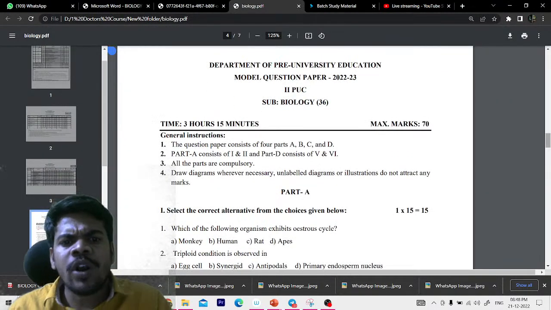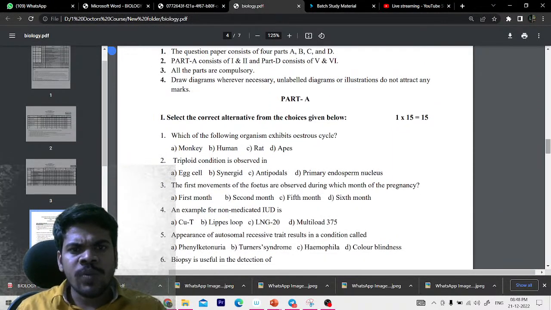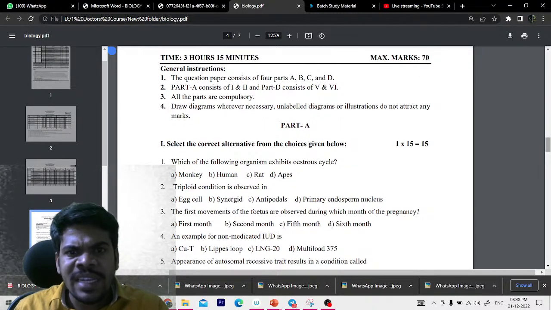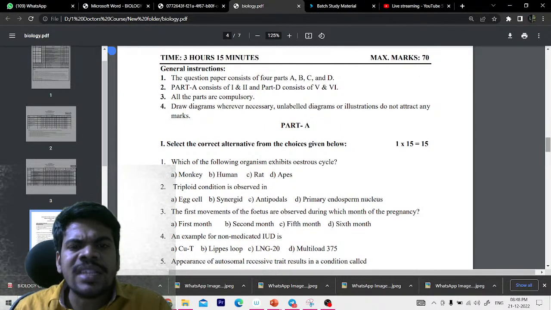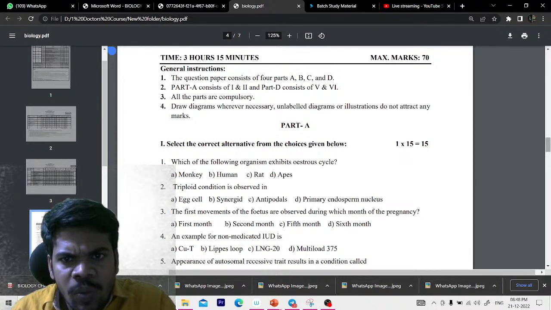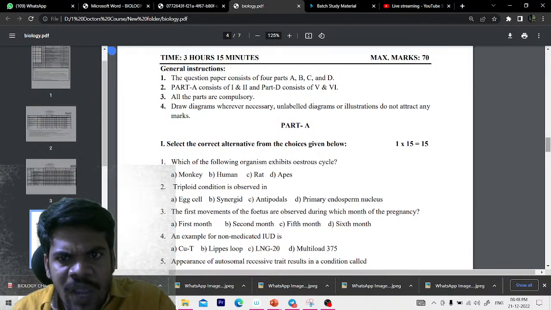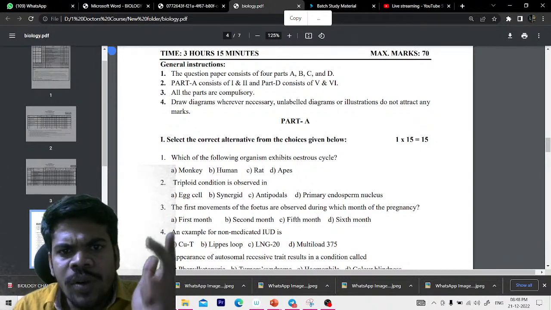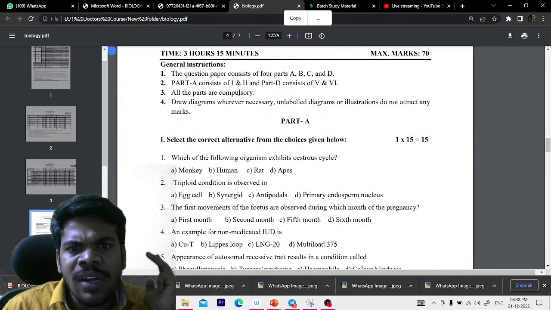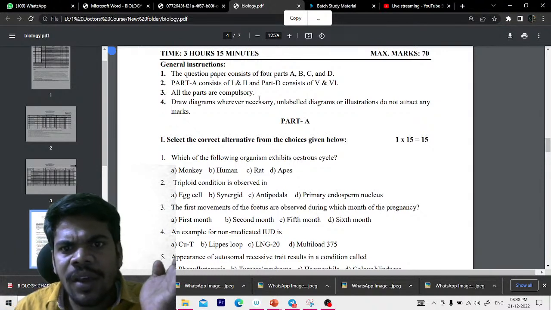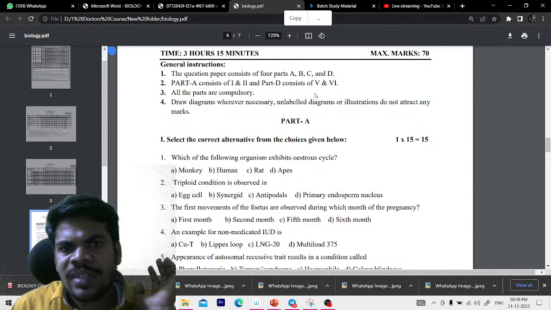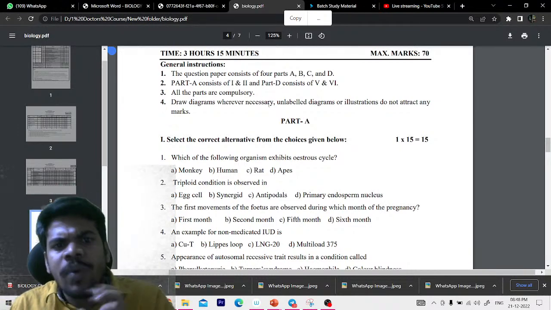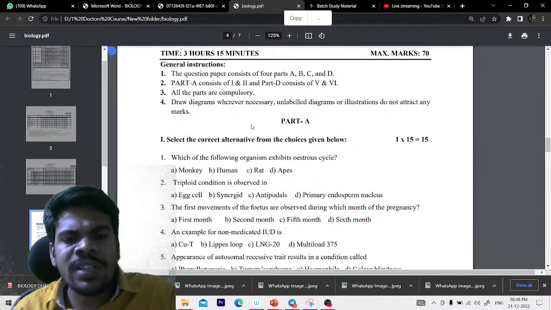And then next, it is the model question paper. In this model question paper, if you observe, the question paper consists of 4 parts: A, B, C, D. Part A consists of 1 and 2, and part D consists of 5 and 6. So part A 1, part A 2, and part B 3, part C 4, and part D 5 and 6. Only part A and part D are divided into sub parts. All the parts are compulsory,